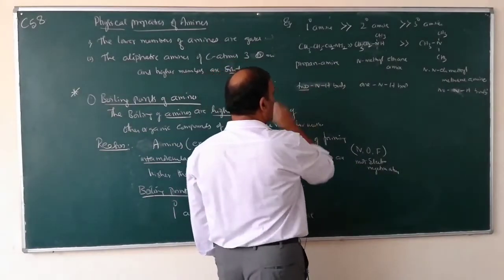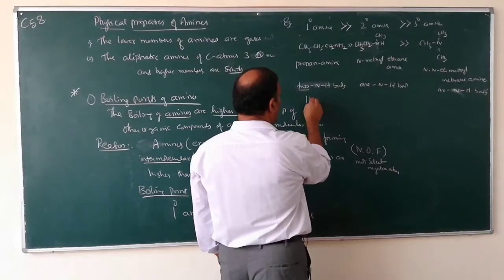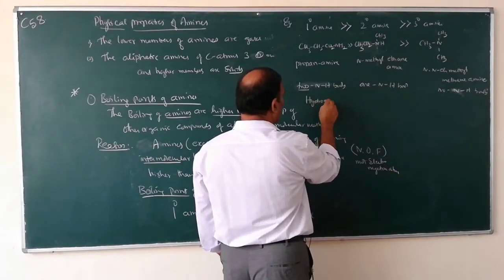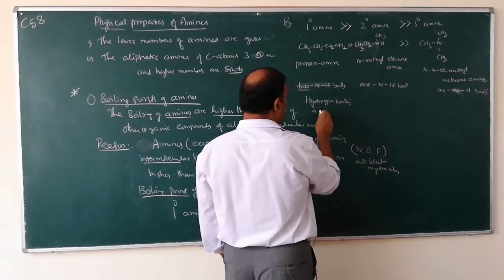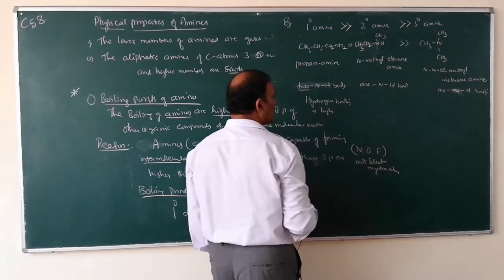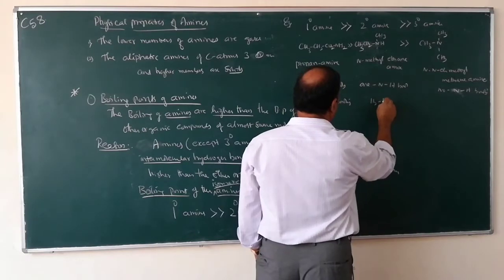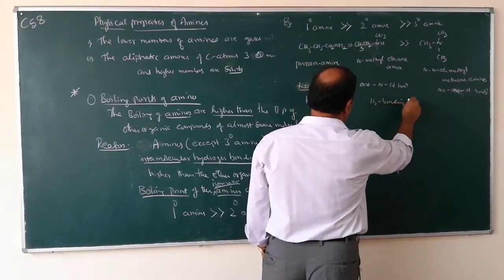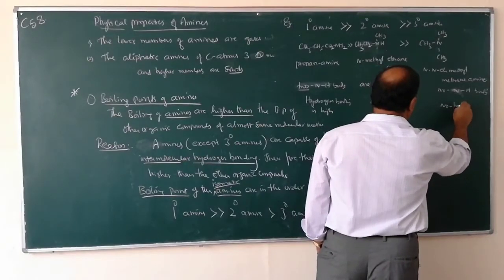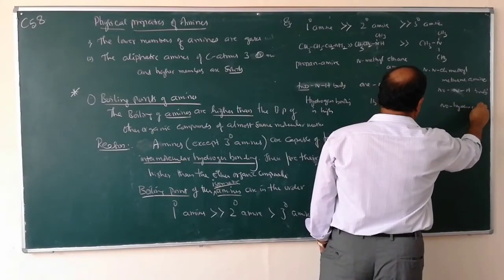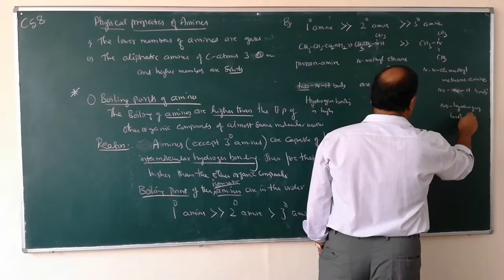Because of two NH bonds, what happens? Hydrogen bonding. Hydrogen bonding is high. Hydrogen bonding is less. No hydrogen bonding.